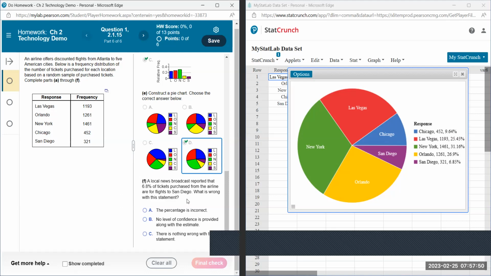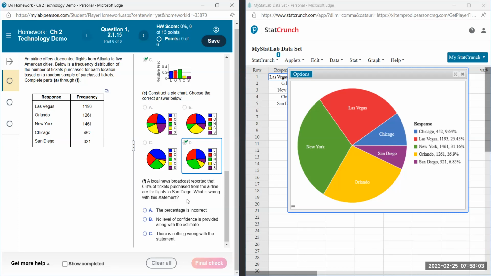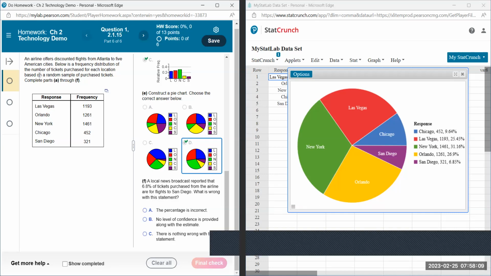The issue with this is that the reporter is saying that 6.8% of all tickets sold were to San Diego. But in the original problem, this was just based on a random sample of the purchased tickets. So they didn't count them all. They just took a sample of all the tickets that were sold just to get a rough estimate of what percentage each city is selling. So because this is based on a sample, it's not like the absolute truth for all of the tickets, but it should be in the ballpark.